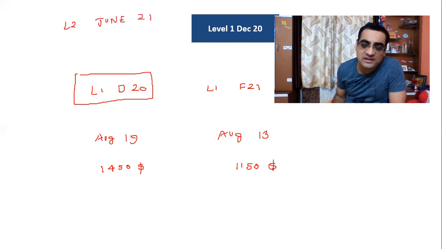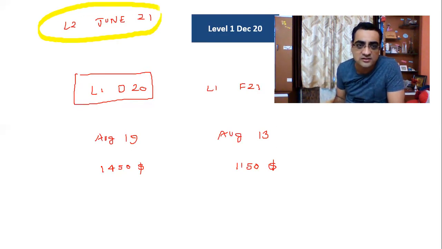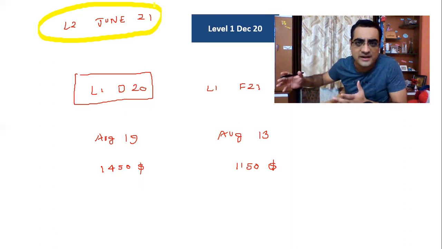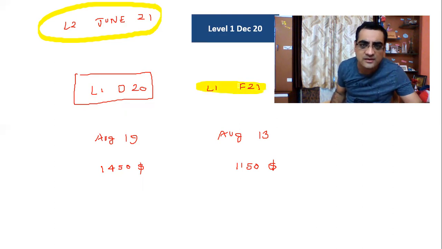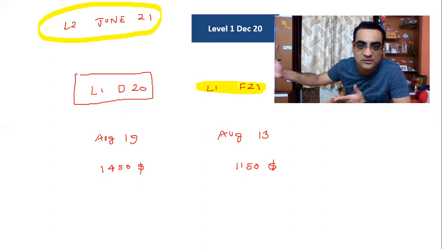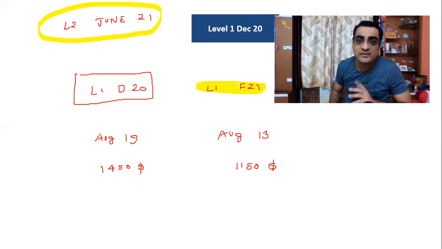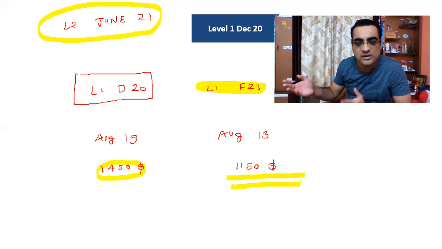For some reason, if you believe that level 2 June 21 is not possible for me, because I'm professionally too occupied or personally too occupied, then I would suggest that you go for level 1 February 21 or May 21 or August 21. Don't go for November 21, because November 21 again becomes a little closer to level 2 June 22. So if you believe level 2 June 21 is not going to happen, meaning I can't do it, then in that case, you should not spend $300 more. It's better to spend this $1,150 for February 21 or May 21 or August 21 or November 21.